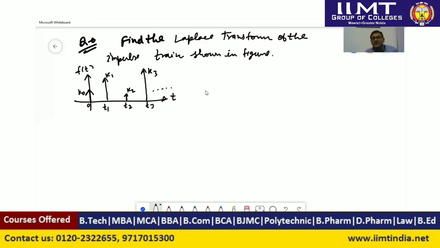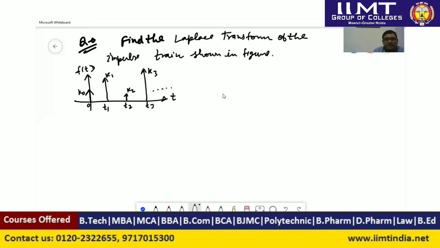So in this example we are trying to understand that an impulse signal is given, and we have information at different time instants. At time t equal to 0, we have the impulse value k naught. At time t equal to t1, we have the impulse value k1, at time t equal to t2, the impulse value k2, and at time t equal to t3, the impulse value k3. So first we have to define the impulse signal.